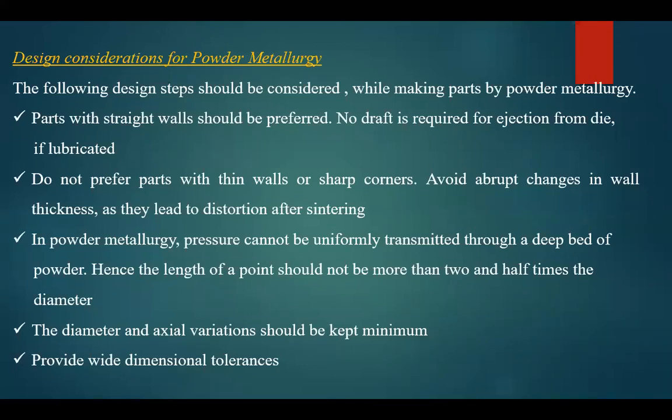Similar to the other operations, here also they are telling to just avoid the thin walls, just avoid the sharp corners, because making a very thin wall is very difficult. Making a very sharp corner is very difficult. If you want to make a correct square shape, a correct rectangular shape, or a round shape, it is very easy, because it will have a die in your shape, and after putting material in the die, you are doing some operation.